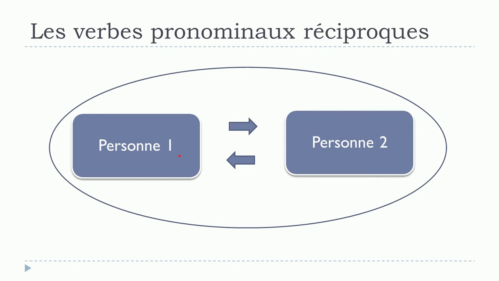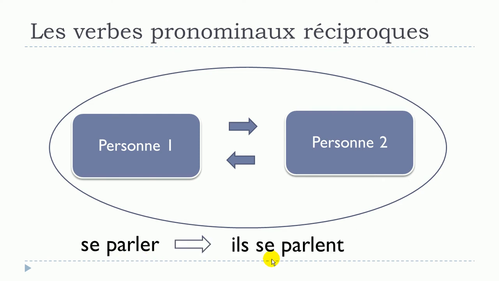Let's see an example. One good example will be se parler. So when you've got the sentence, the subject and here the verb, ils se parlent, in that case it's quite clear. They speak to each other. If you want to translate that directly, this is the concept. So they speak or they talk to each other.